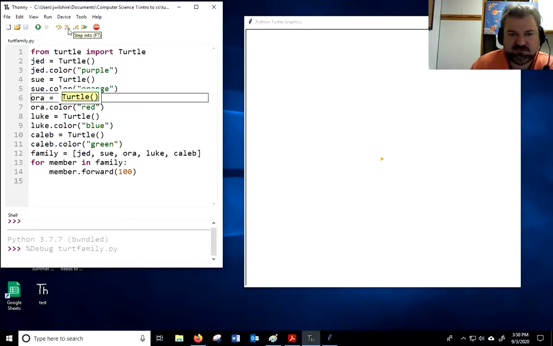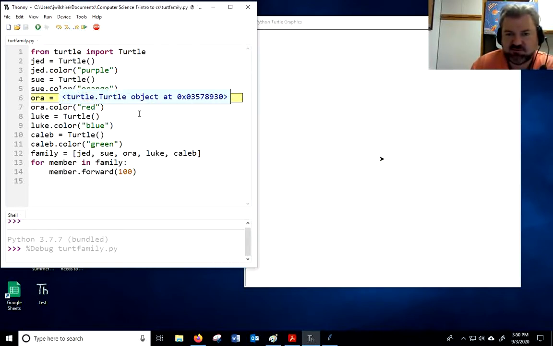Let's go ahead and step into this one. There's a call to the class. And I want to show you this. Each one of these did this, but we stepped over it. So look what it does. It returns a turtle object at 0x03578930. That is the memory pointer or reference, I should say more accurately these days, to the turtle object.